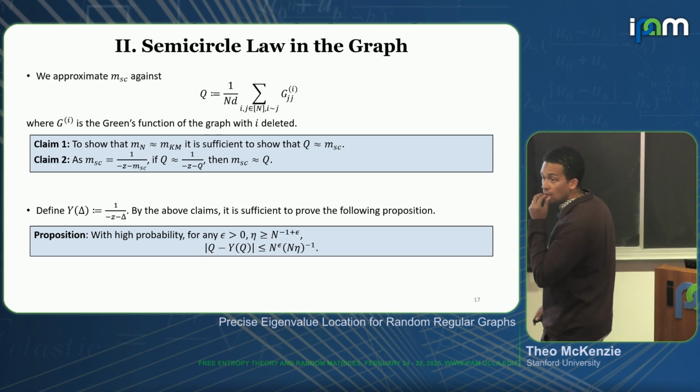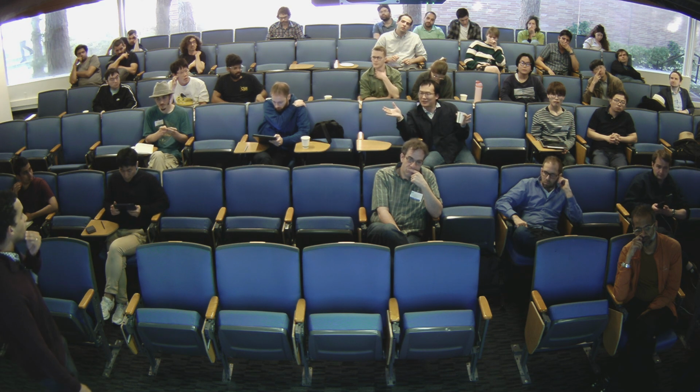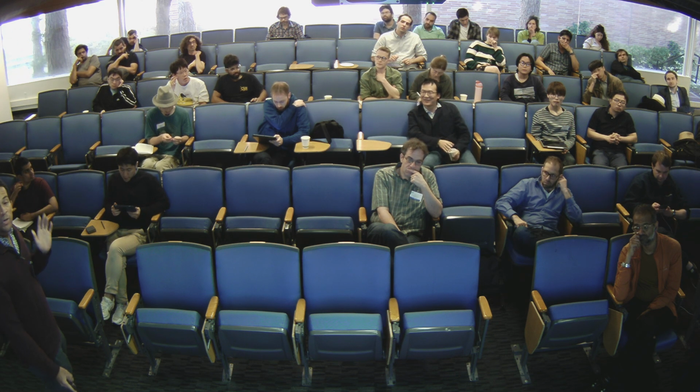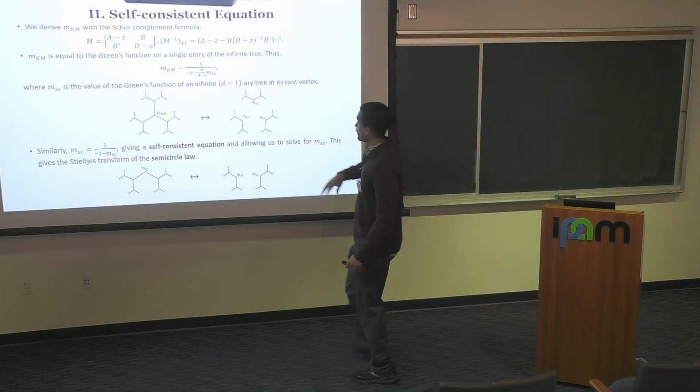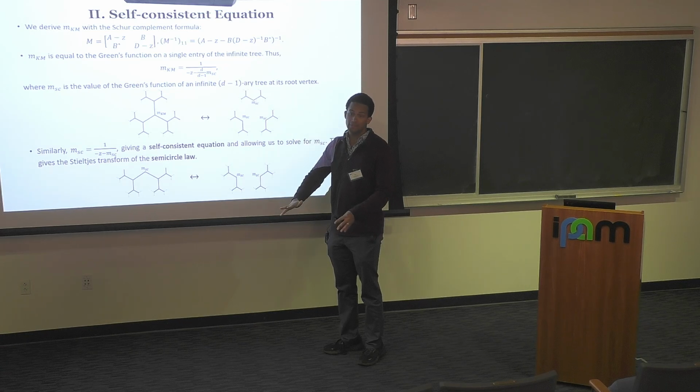Can you explain why you expect this q term will behave like a semicircular law? Okay. So you need to take d goes to infinity to see the semicircle. Yeah, but I guess the point is that if I delete a vertex and then look at the root, I can take finite d.